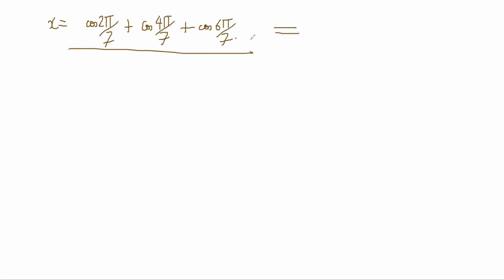Put it in the formula now. Everyone understood? This 8π/7 is 6π/7 only, no? And then use the formula for cos when angles are in AP, right? So 2 sin(n times common difference by 2). How many terms are there? 3 terms are there, right? 3 times common difference 2π/7 by 2, so π by 7 by 2.